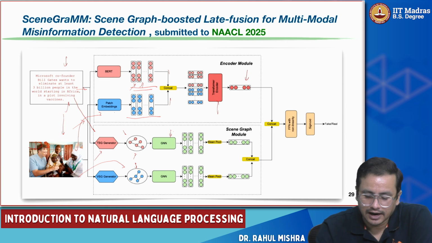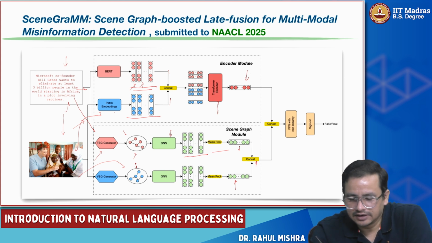We get the representation using mean pool. You get one representation from this GNN and another from the visual scene graph, and you concatenate at the end, right?